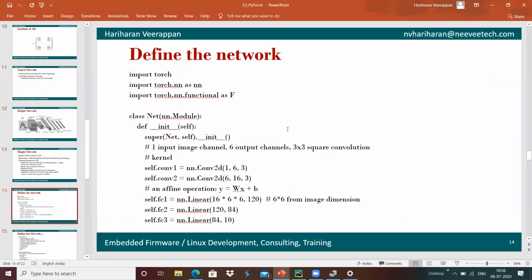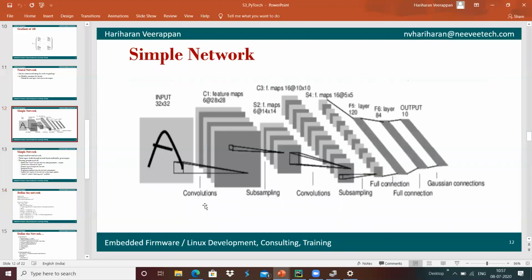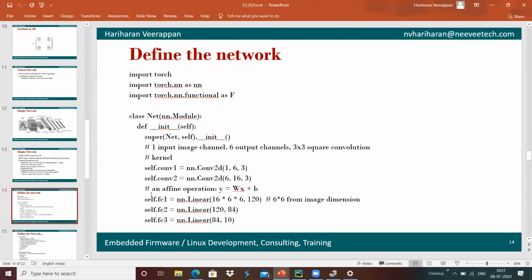And after that, with respect to this network, I'm going to create two convolutions. For that, I'm using nn.Conv2d, the two-dimensional convolution.